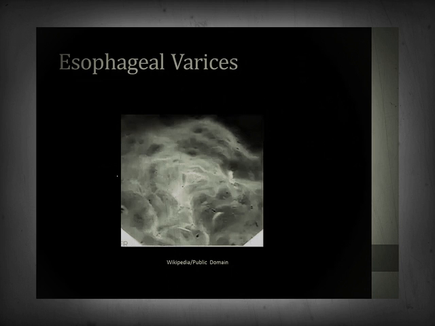This is a picture of what esophageal varices look like via endoscopy. You can see these swollen, bulging veins. These are just like the veins you can see in your hand if you clench your fist, but they're present in the esophagus. And you can imagine how dangerous it would be if one of these were to rupture.